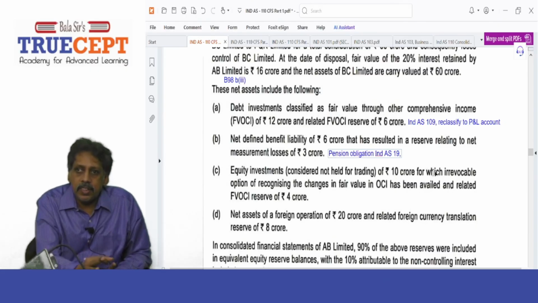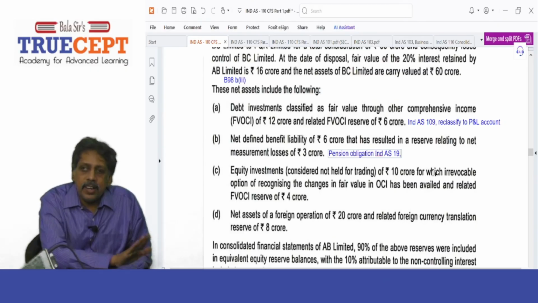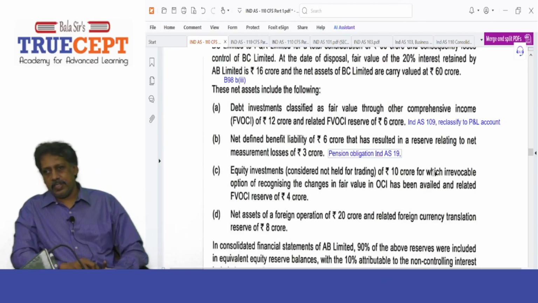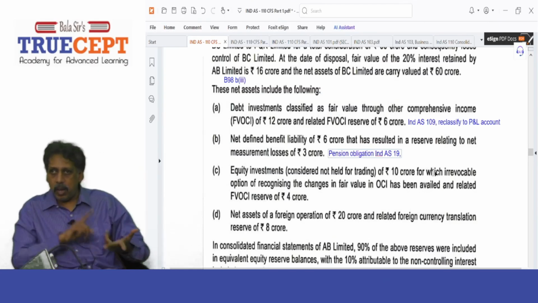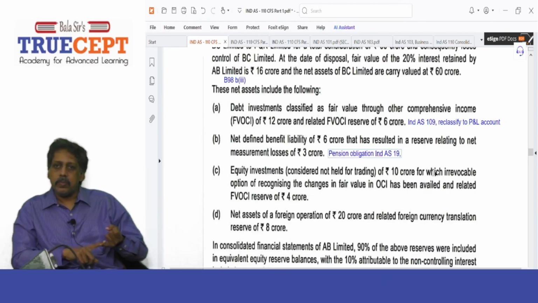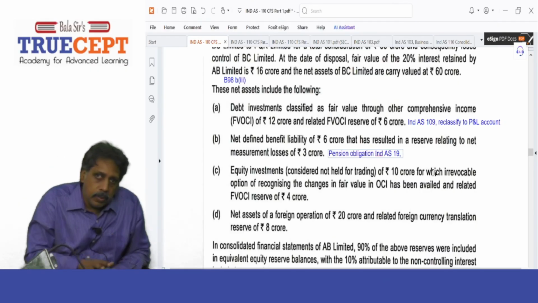What balance? Is the reserve having a debit balance? Why? It's a loss, right? The reserve will have a debit balance, being a loss accumulated. So how do you cancel the loss? Credit and cancel the loss. How much? 90% of 3 crore, my share, right? How much? 2.7 crore. And debit which account?